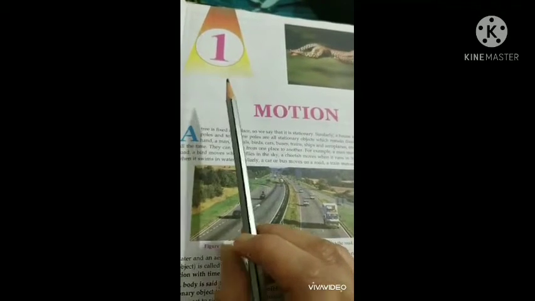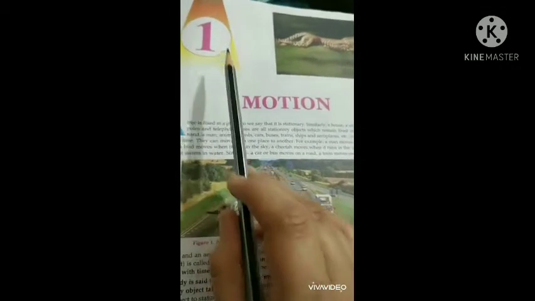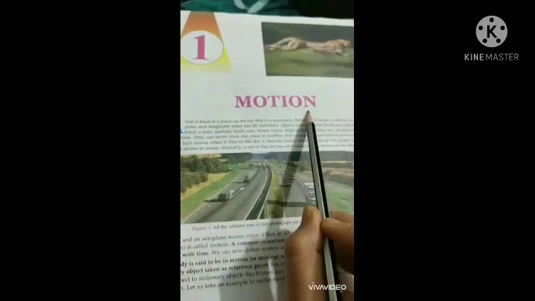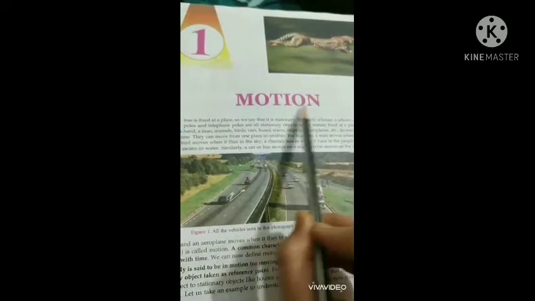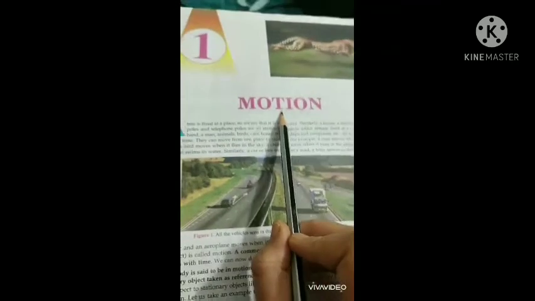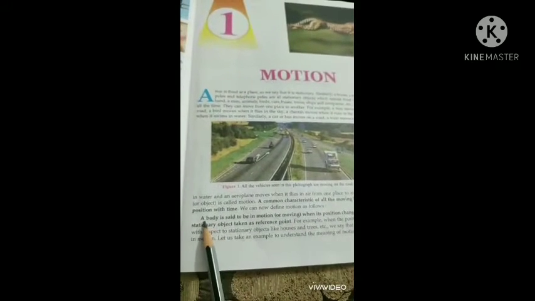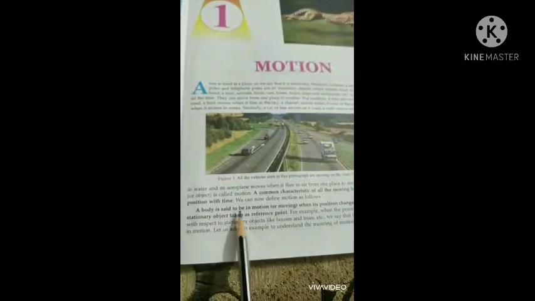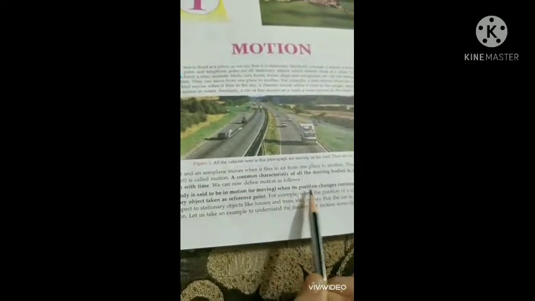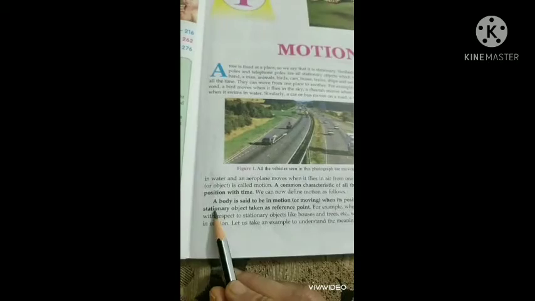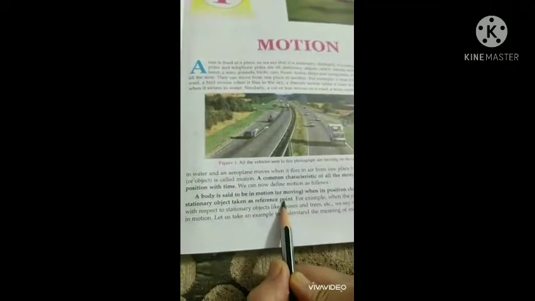Good morning, students. Today I am giving a brief of chapter 1 of physics, that is motion. As the name indicates, motion, you are all familiar with this term. Motion means movement. But how will we say that something moved? What is the definition? A body is said to be in motion when its position changes continuously with respect to a stationary object taken as a reference point.